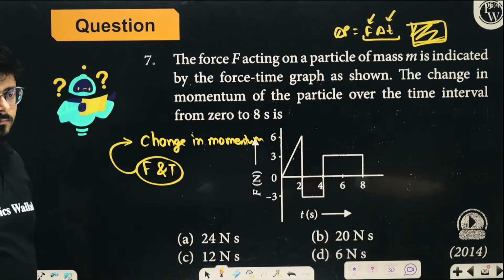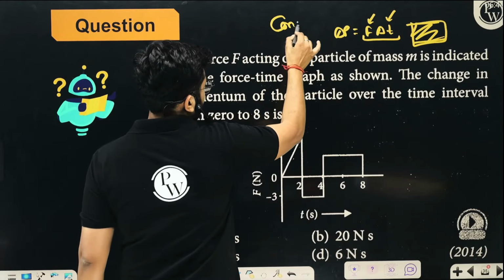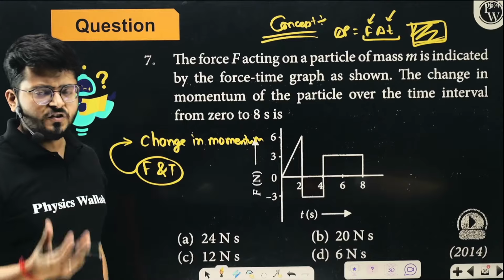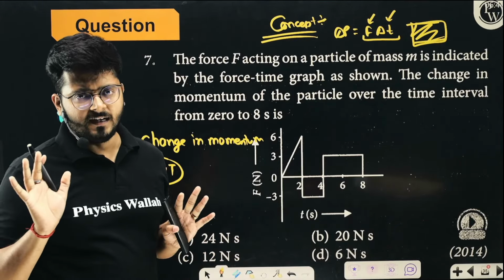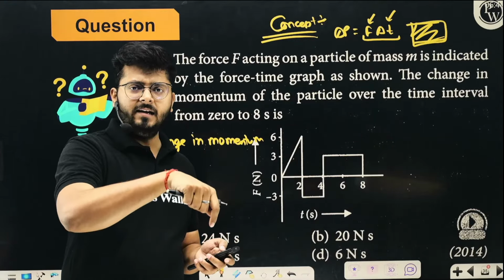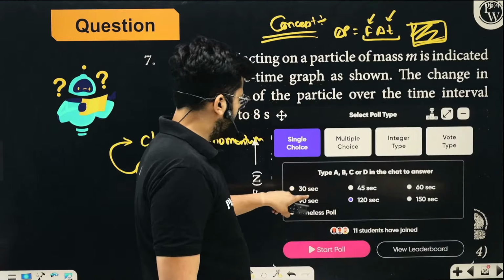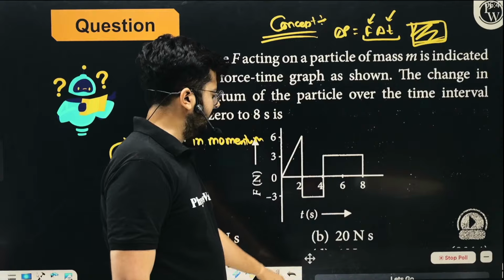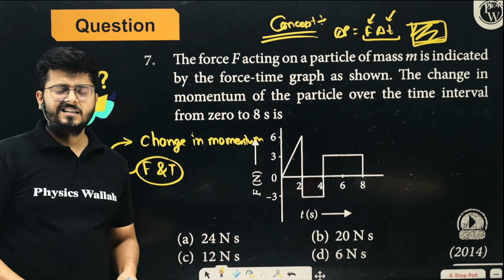So this is the concept, right? As I said, the questions based on impulse momentum equation are very important. You need to know how to apply it, how to go about the graphical aspects of it. Very, very important. Now I have already given you the concept, and based on that, you can solve it. You just have to use your common sense.